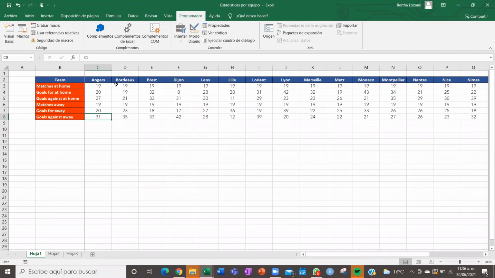So we're going to do this table where we wrote the matches at home, goals for at home, goals against at home, matches away, goals for away, goals against away of each team. So with this information, we're going to do the same that we did with the Paris Saint-Germain and Lille, but doing it each team against each other team.